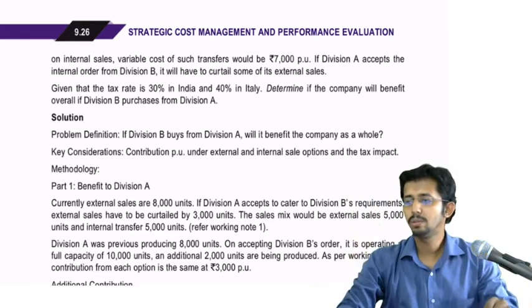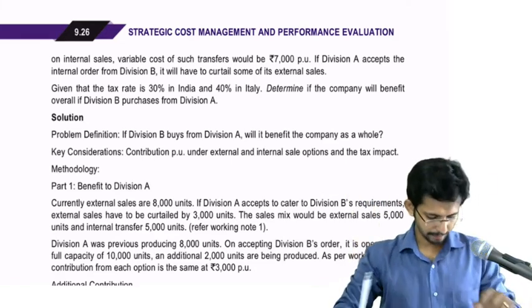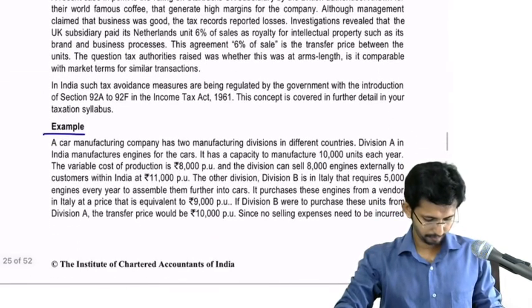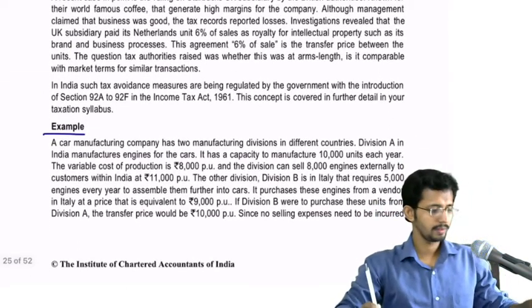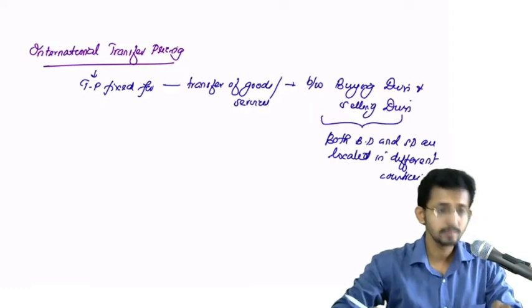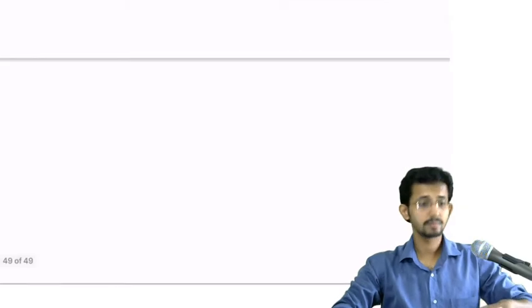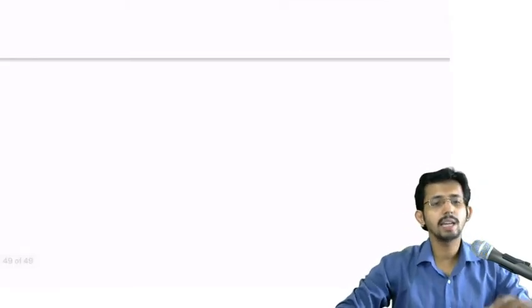Okay, so what is given in the question? A car manufacturing company has two manufacturing divisions in different countries. Two manufacturing divisions.